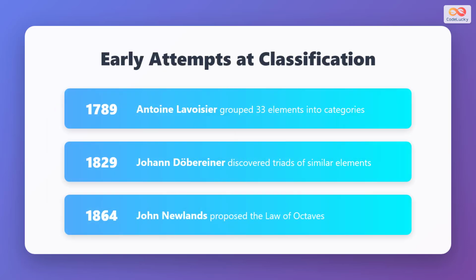Several brilliant scientists attempted to classify elements before Mendeleev. In 1789, Anton Lavoisier grouped 33 elements into basic categories. 40 years later, in 1829, Johann Döbereiner discovered triads, which were groups of 3 elements with similar properties. Then in 1864, John Newlands proposed the law of octaves, suggesting that elements repeated their properties every 8th element, like musical notes. While these attempts showed promise, none provided a complete solution.